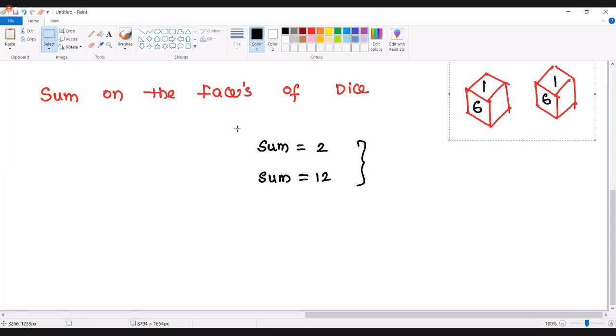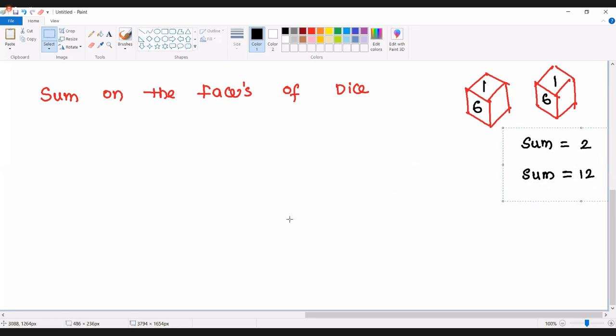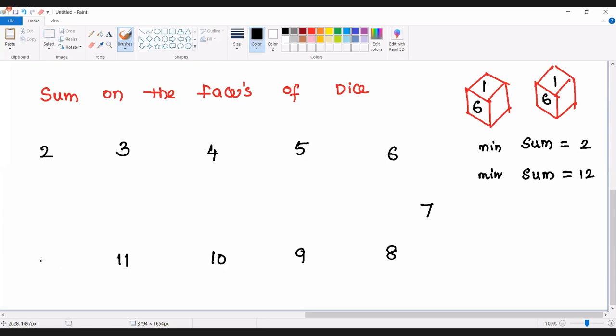Now let's understand how many ways we are getting 2, how many ways we are getting 12, and what the possible outcomes are. The sum on the faces of the dice will be 2 or 3 or 4 or 5 or 6 or 7 or 8, 9, 10, 11 and 12.